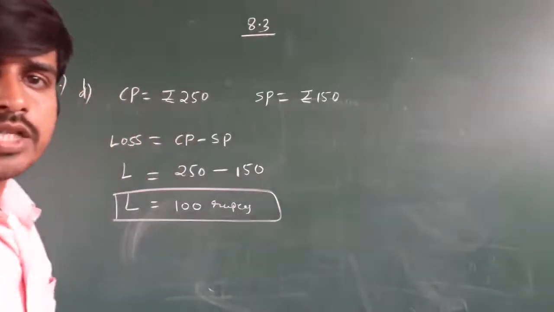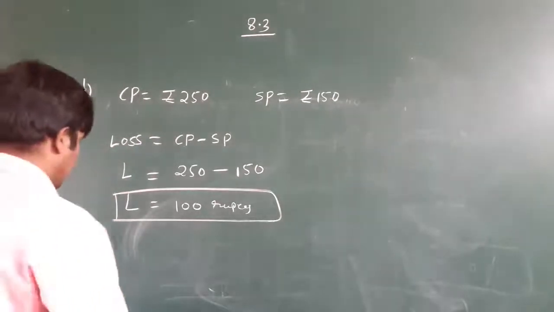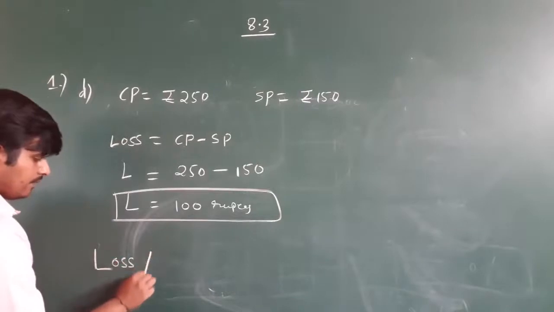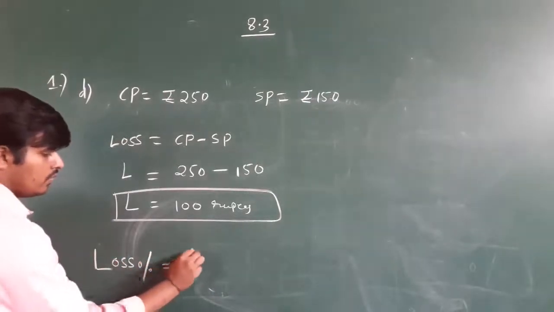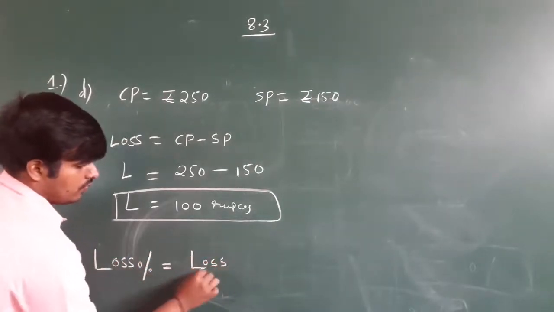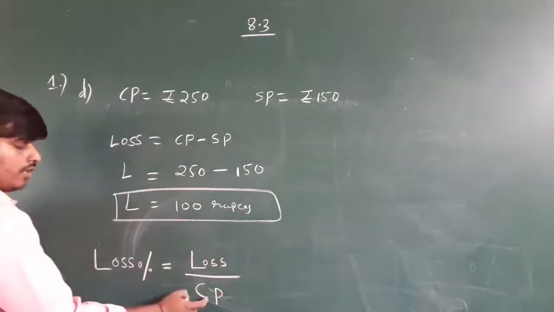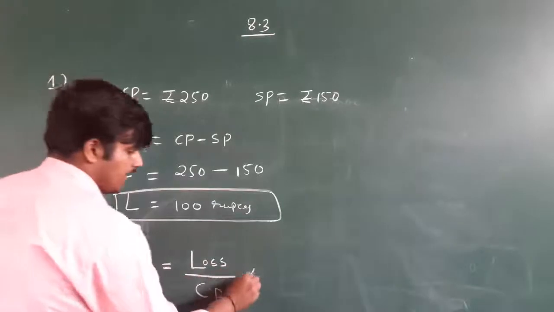Okay, to calculate the percentage of loss, again the formula is loss percentage is equal to loss divided by cost price. Always remember in the denominator CP only comes, cost price, into 100.